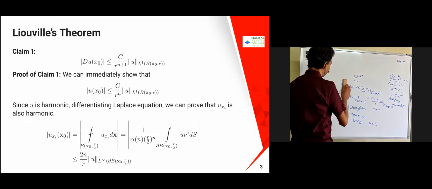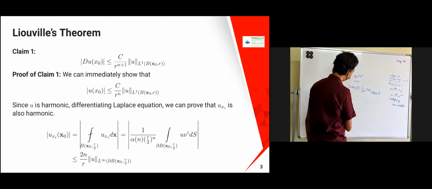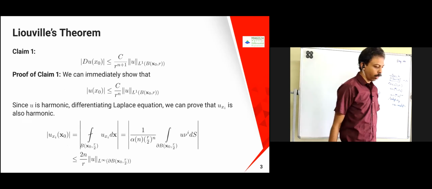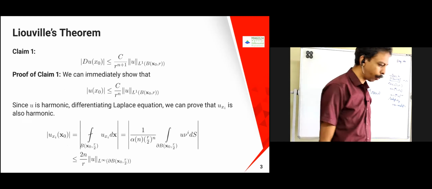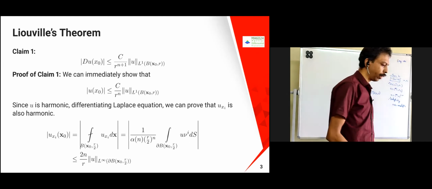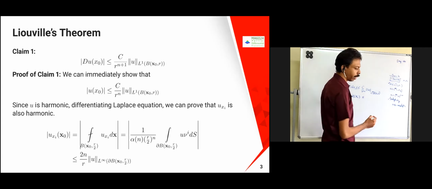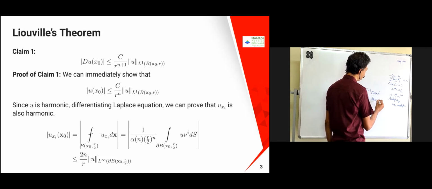Okay, so now let's prove claim 1. How do you prove this one? If you find u of x naught, what you can prove immediately is that the modulus of u of x naught is less than or equal to C by r^n into the norm of U in L1 of B of x naught comma r.